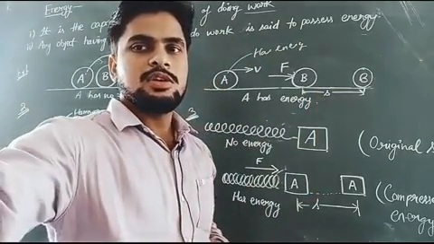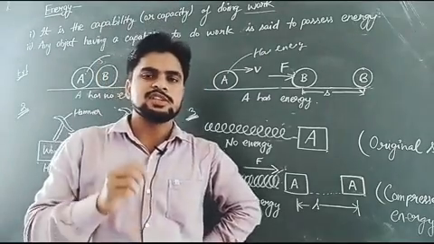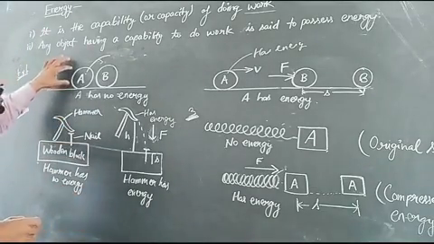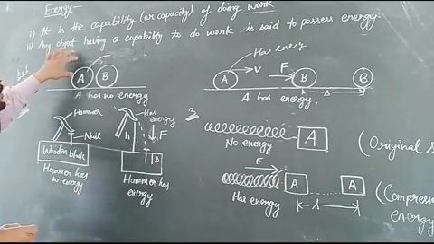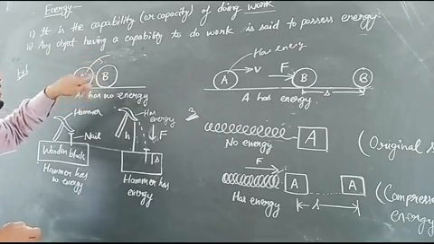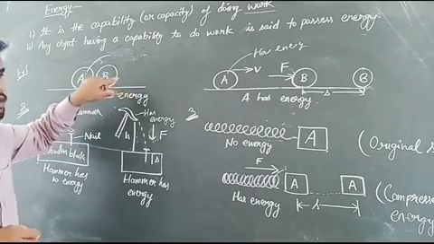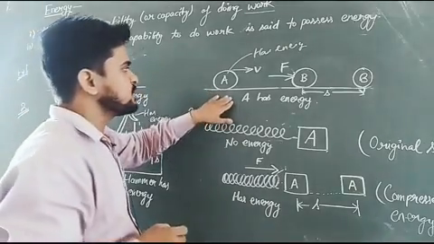Okay students, now here you can see that there are two things. First, there is an object which is doing work, and there is one more object on which the work is done. For example, let us understand this situation.